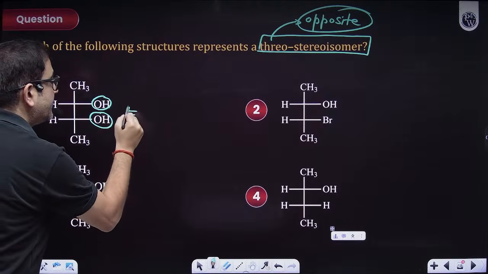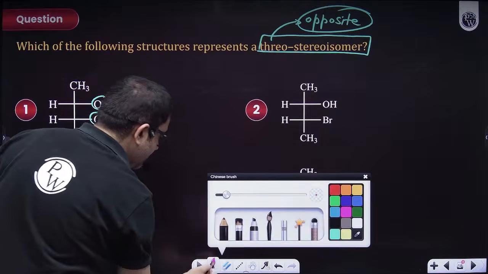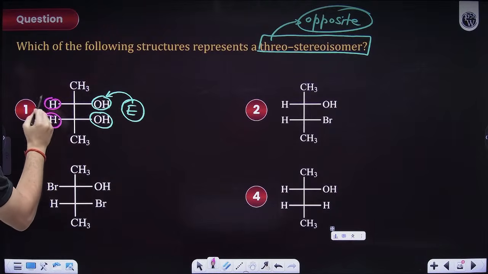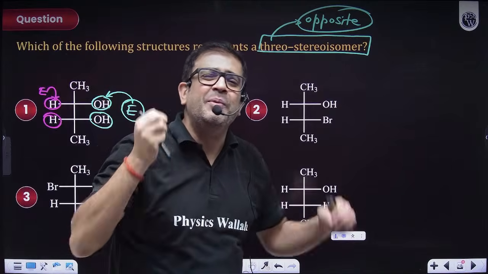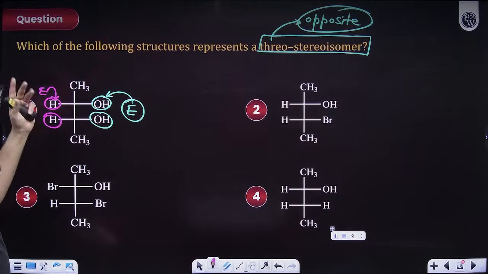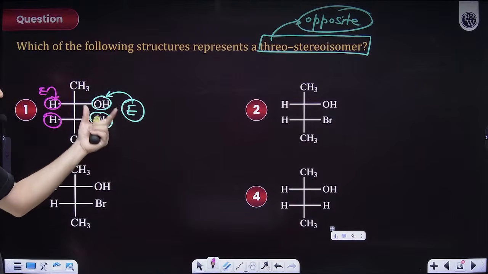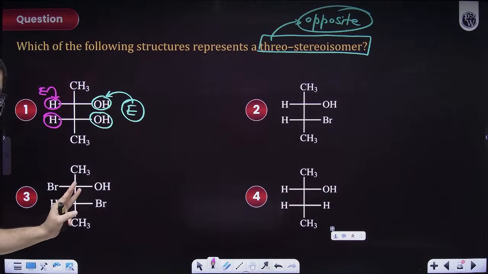Acha, so this is erythro. This is erythro with respect to O also. This is erythro with respect to H also. I am not saying any functional group, anything, any group. So H on the same side, just visualizing H, you can say it's erythro. Just visualizing OH, you can say it's erythro. I hope everybody is clear.